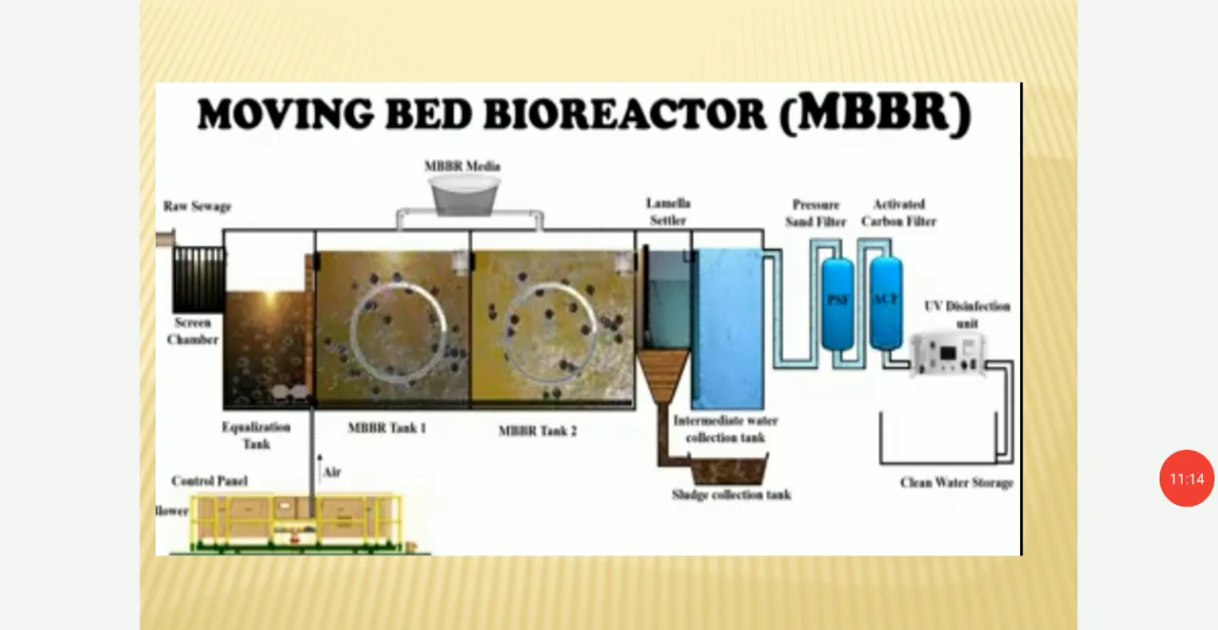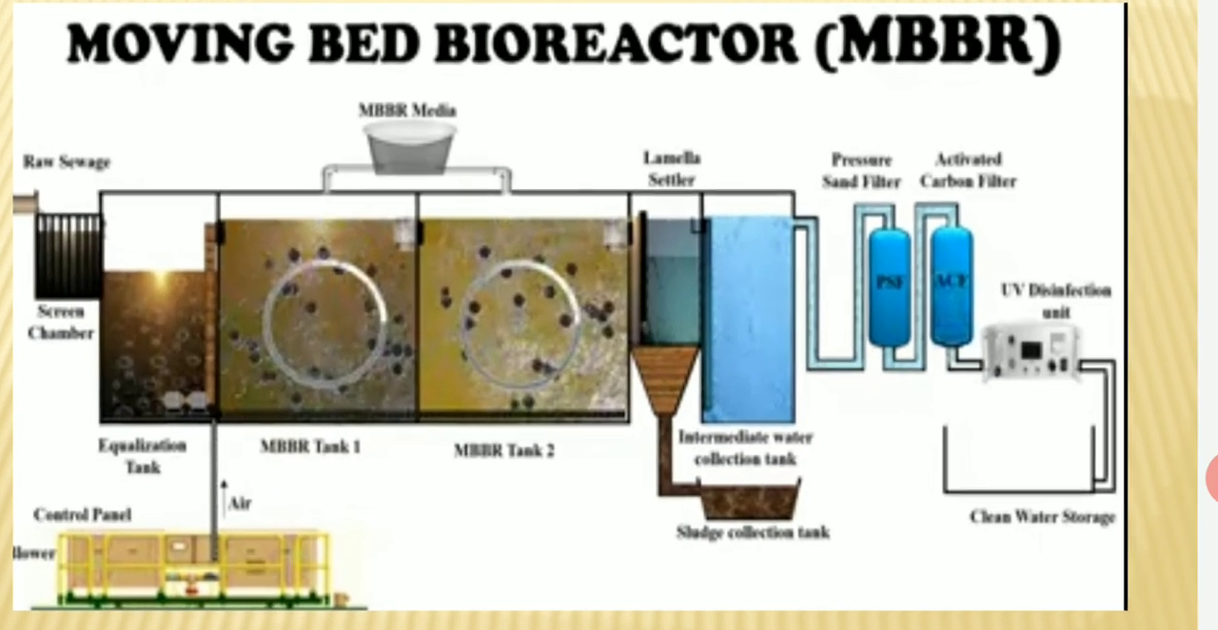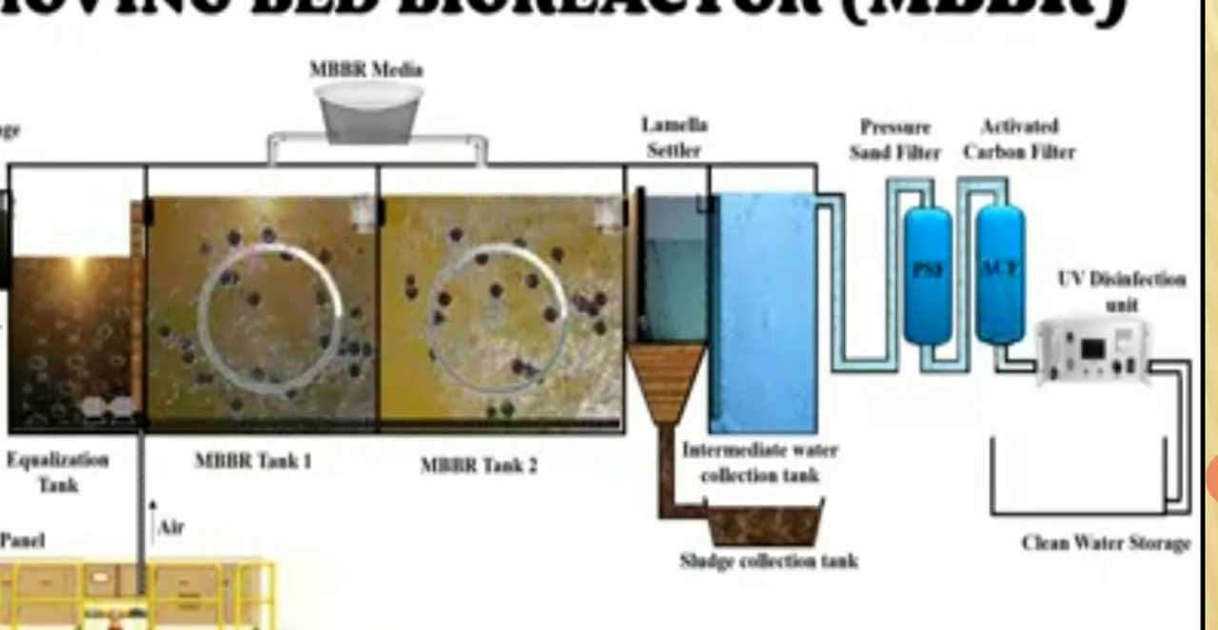Here I am showing you the sequence of the moving bed bioreactor. See here, similarly, raw sewage is provided here, and then it goes to an equalization tank where aeration is provided so that the BOD is removed to some extent. And here is shown MBBR tank 1 and MBBR tank 2. See from the diagram here. In MBBR tank 1, we introduce this plastic media.